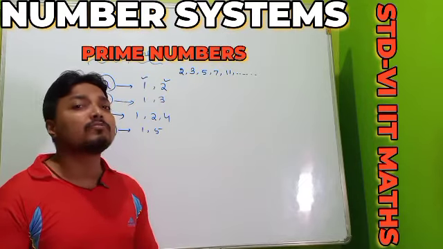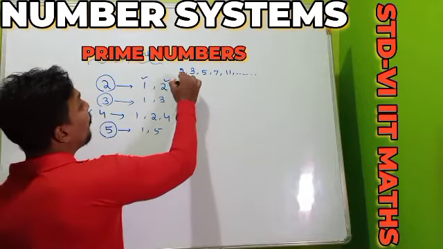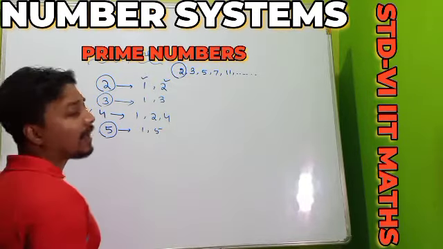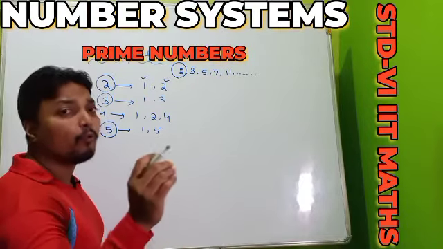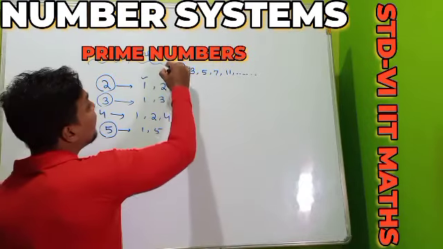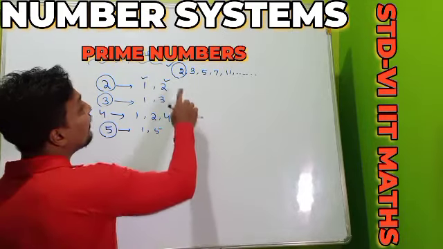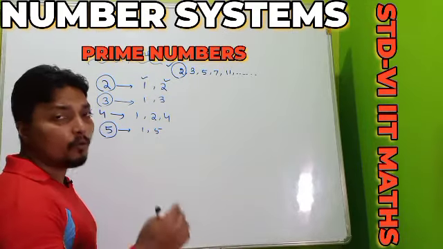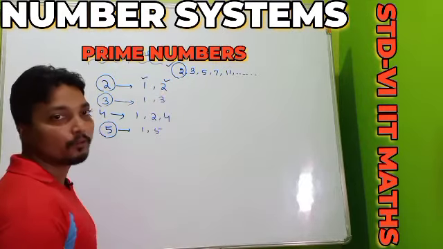Another interesting thing you just have to remember: amongst all these prime numbers, 2 is the only even prime number. Apart from 2 you cannot find any prime number which is even. Many times in the exam the question has come: which is the only even prime number? Your answer should be 2.